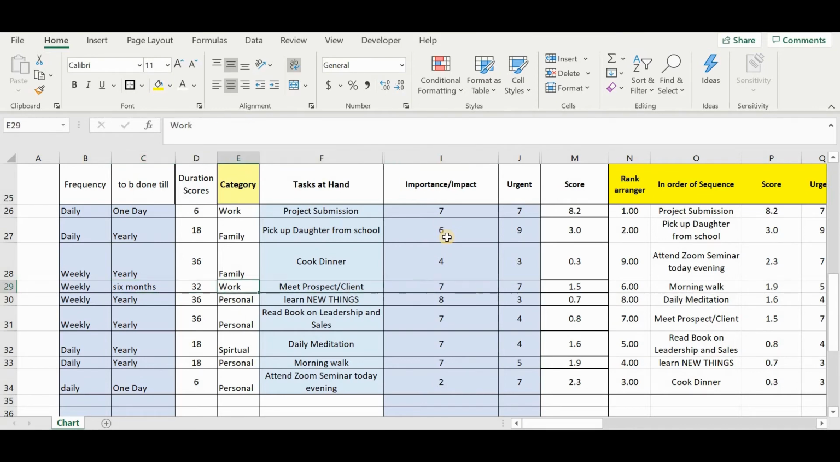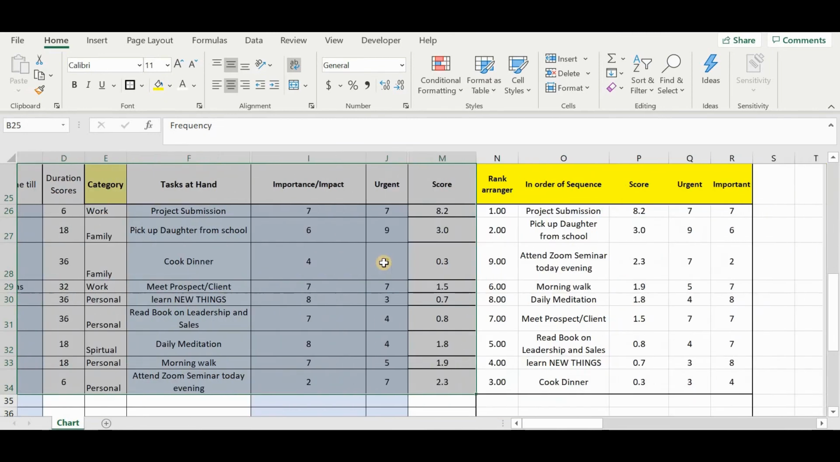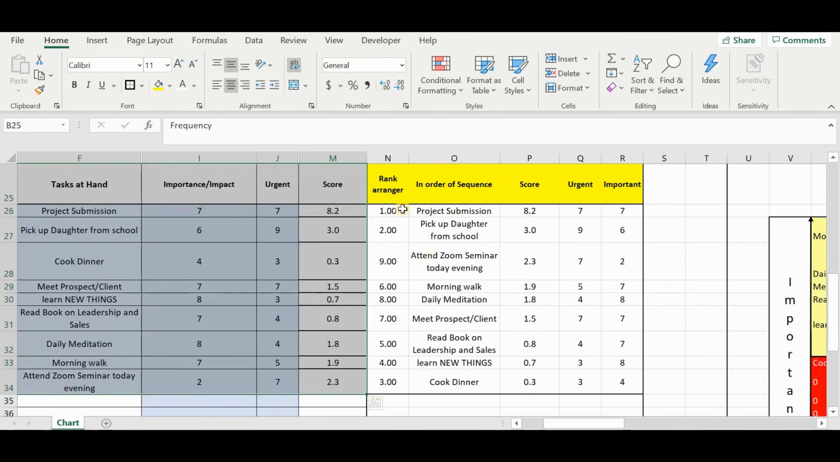Similarly, I think you get the hang of it, and you will mark your importance and urgency scores like this, and also select the frequency of the task and till when you plan to do it. Automatically a score is calculated from these, and these two blue cells you have to type in, like I just showed. Let's say daily meditation is very important, maybe 8, but it's not urgent. So this is the block that you have to fill. That's it. Once this is filled, everything is arranged automatically.